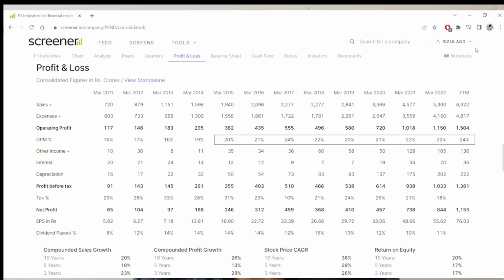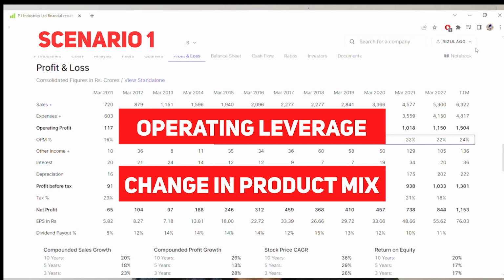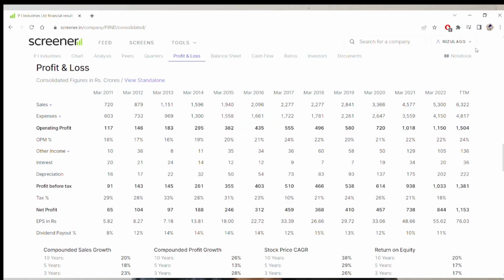And more so, even in the last quarter, the margins of the company expanded to 26%. When the management was asked what was the reason for the same, the management said that it happened because of the operating leverage and change in product mix. So the company is able to increase its margins further from here. Just understand how robust the business model of the company is. The business in which the company operates has very high entry barriers. So that's our first scenario.